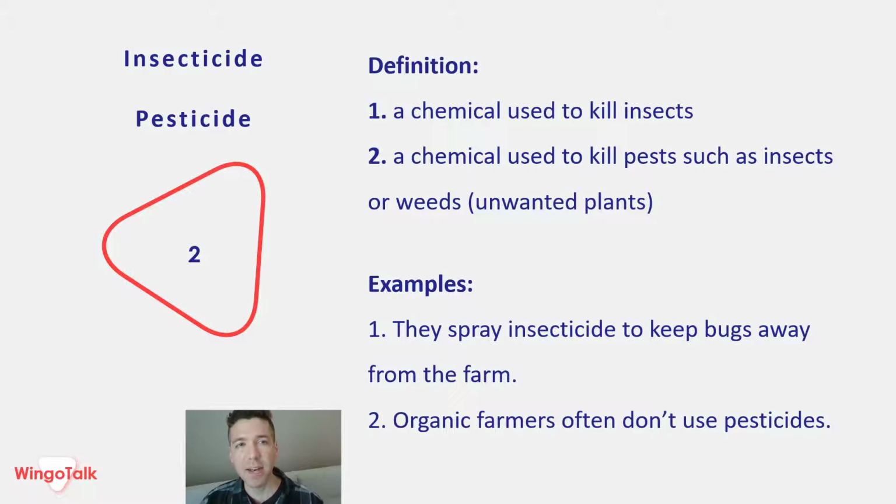So pesticide is kind of a bigger category, but as we know, the root CIDE is associated with killing, right? So suicide is when somebody kills themselves. Pesticide, you kill a pest. Example: 1. They spray insecticide to keep bugs away from the farm. Number 2. Organic farmers often don't use pesticides.